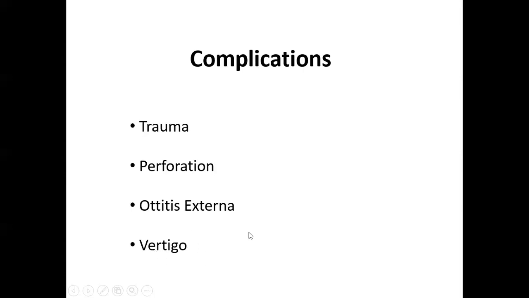वर्टाइगो भी होता है, बहुत सारे पेशेंट्स में वर्टाइगो होता है सिरिंजिंग में. क्यों होता है? अब जो पानी आप यूज करते हैं सिरिंजिंग में, that water should be of the body temperature. If the water is very hot, it will give rise to the vertigo. If the water is very cold, it will give rise to the vertigo. Because this heat and cold will go into the secretions, into the fluids which are present in the internal ear.